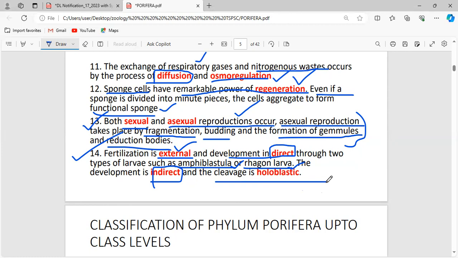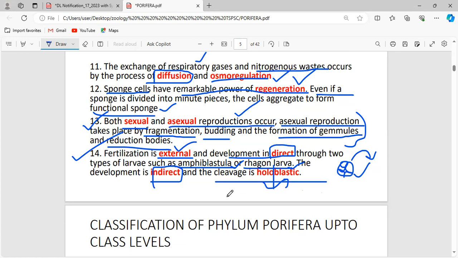A complete cleavage is seen here. Once the fusion occurs, the zygote is formed. After that, the zygote undergoes the process of cleavage, which means what? Like this. The cleavage will be formed like this, and that cleavage will be holoblastic. Holo means complete. Complete cleavage will be seen here. This type of developmental process you can study exclusively in developmental biology.